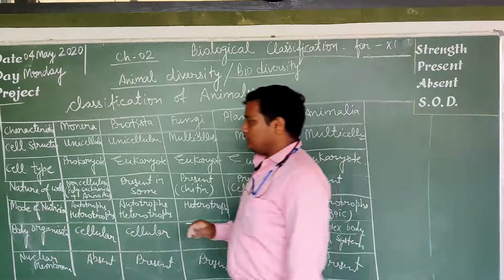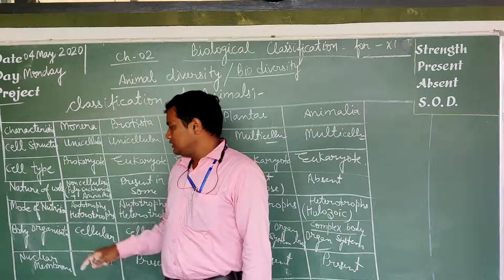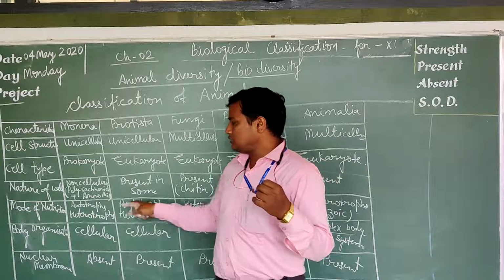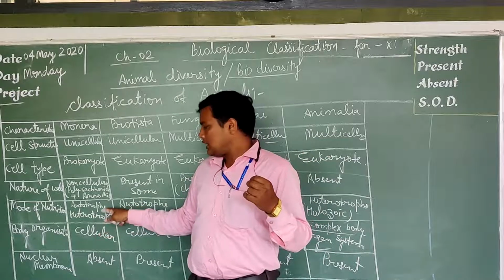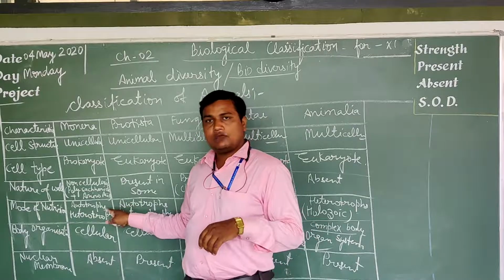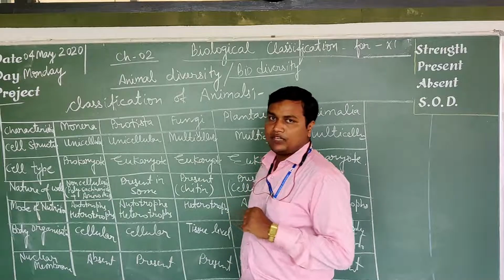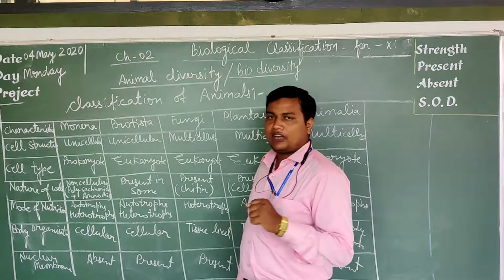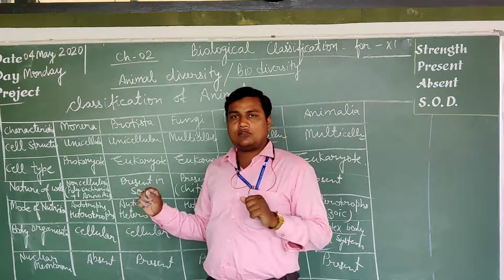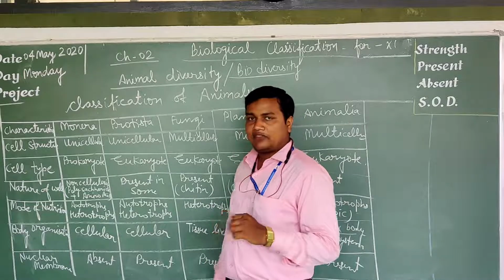Next, mode of nutrition. Mode of nutrition means how the organism gets its food. Monera have two types of mode of nutrition, autotrophic as well as heterotrophic. Autotrophs are of two types, photoautotroph and chemoautotroph. Photoautotrophs require sunlight for the preparation of their food and perform photosynthesis. Chemoautotrophs require chemicals for the preparation of their food, like nitrifying bacteria.